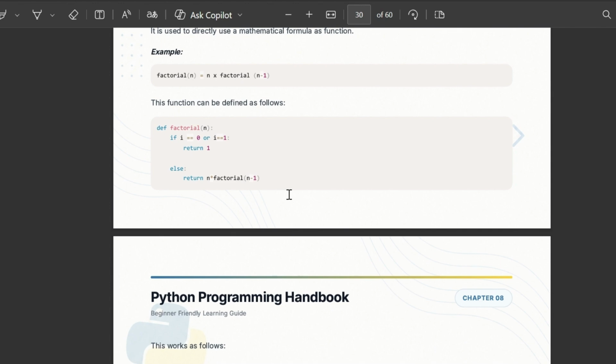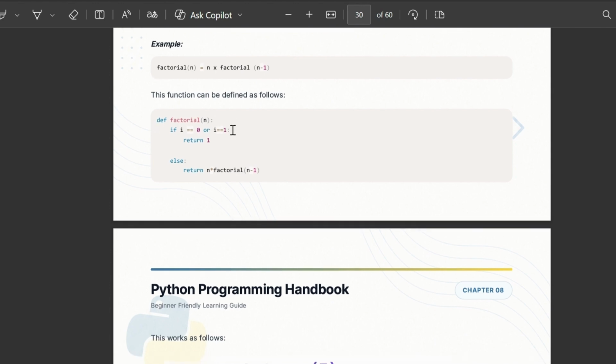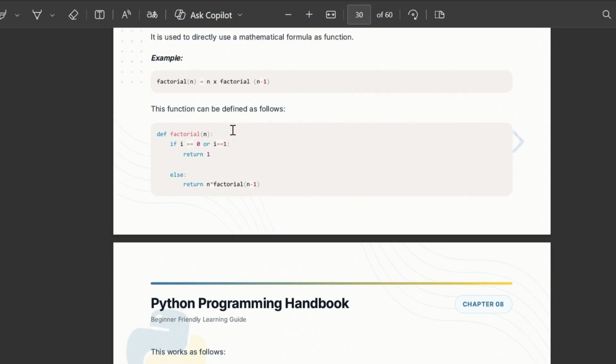Let's have a look at an example. Here we are doing the example of factorial, which we discussed in the previous lecture using loops. Now what will we do here? We made a function of factorial and pass a parameter n, taken from the user. We put a base condition, the base case.